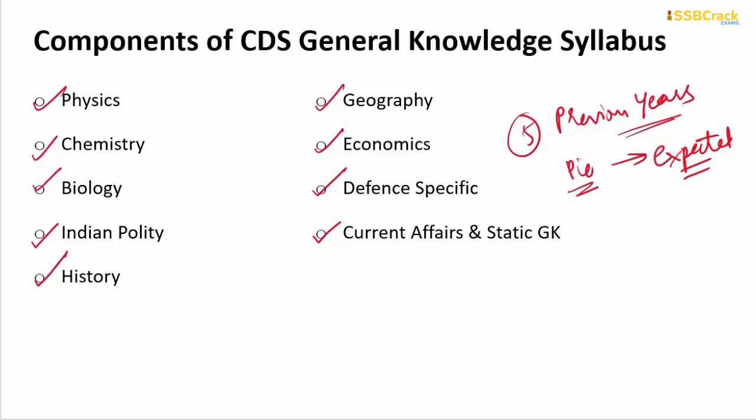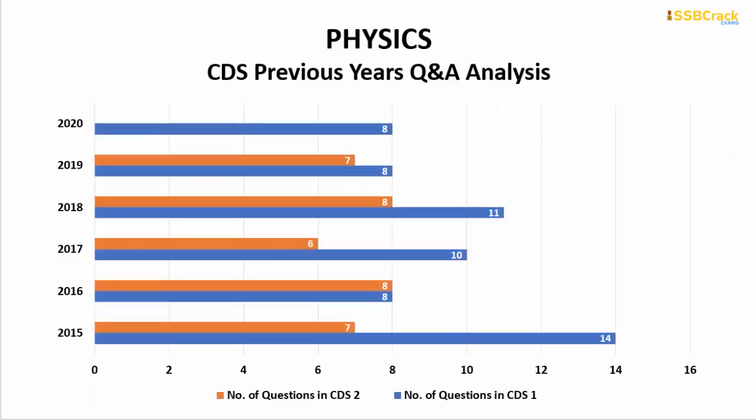Beginning with the first subject we are considering in this session, physics. Regarding the physics section of the CDS paper, remember that all the blue bars represent the number of questions in CDS 1 and all the orange bars represent the number of questions in CDS 2 in that particular year. The blue bar for CDS 1 of 2015 shows around 14 questions, the highest number until now, and the minimum number of questions came in CDS 2 2017. That means only 6 questions came in the physics section.